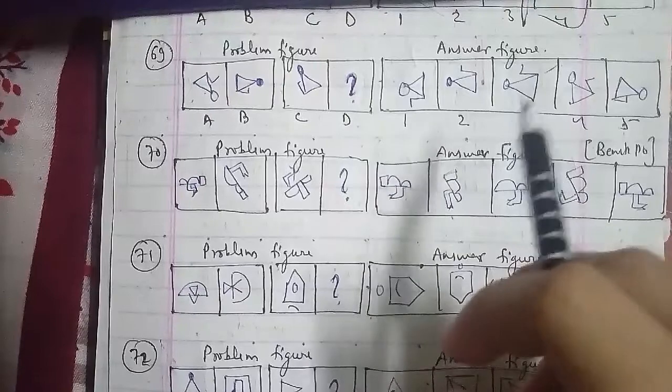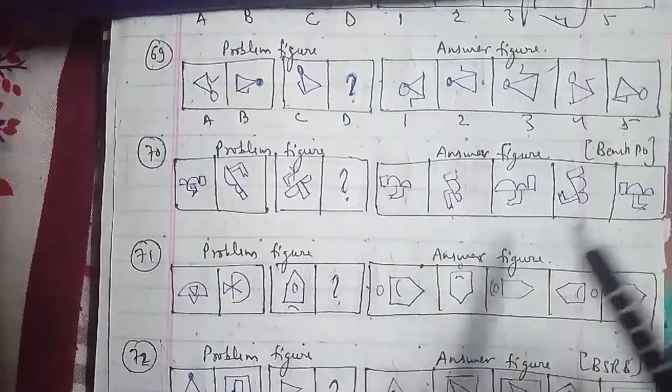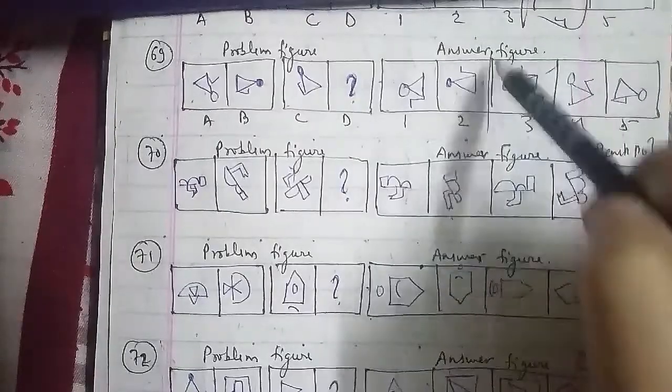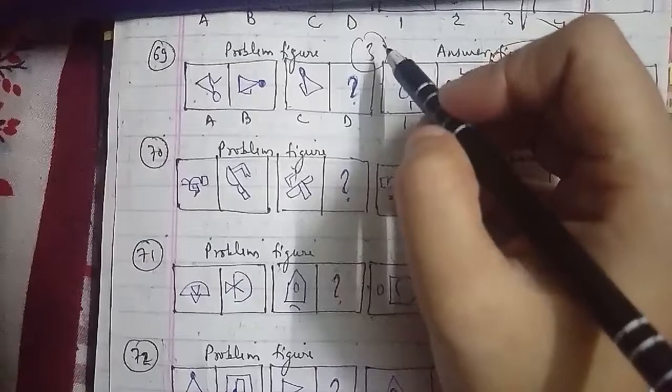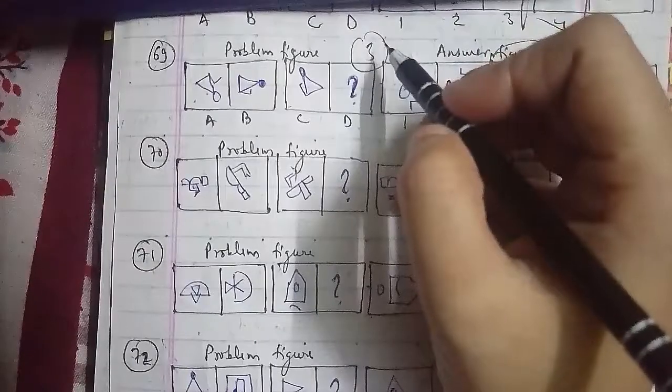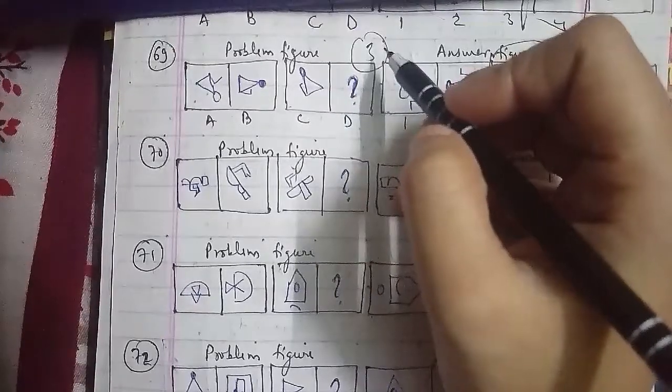So here, according to the questions that they had asked you, according to the pattern that they had given you here, you have to go ahead and answer accordingly. So in the same case, you have to see the pattern, you have to see the questions here, and then you have to answer it. Let's go ahead with the other one, that is your 70th question of the session that we have to discuss here.